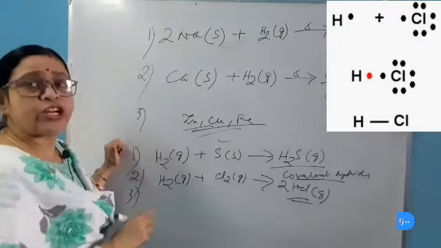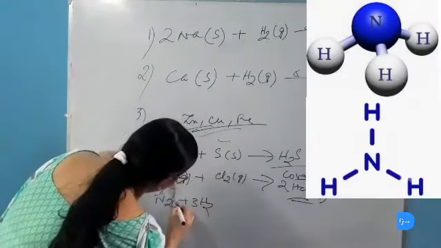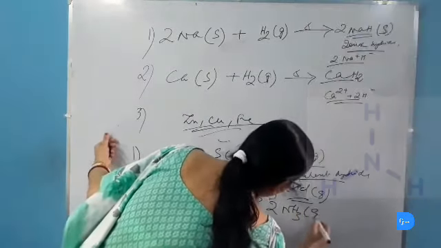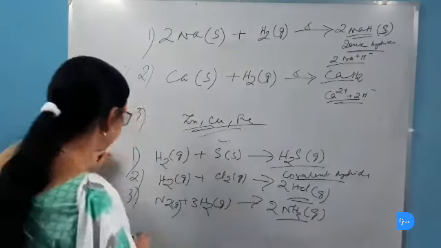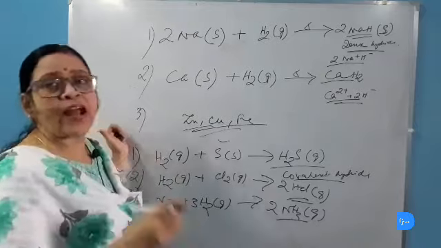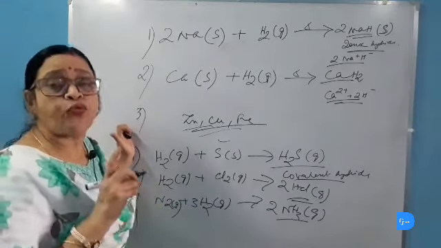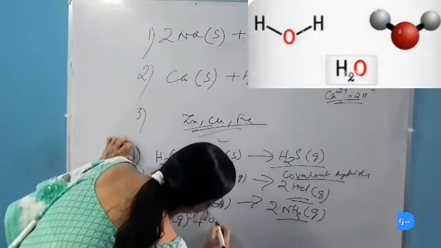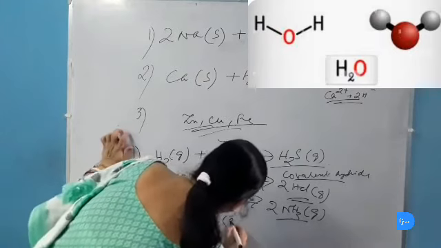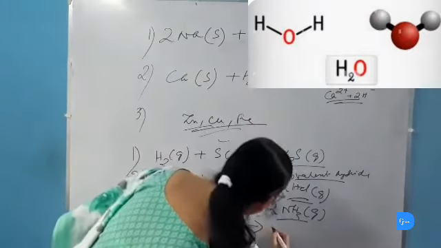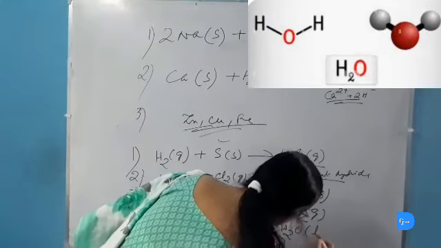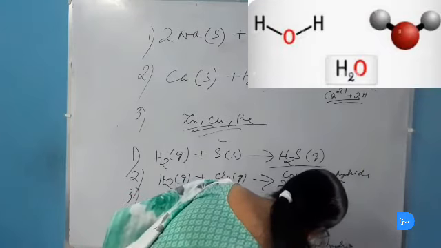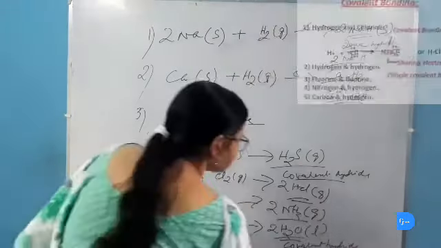Nitrogen also reacts with hydrogen to form ammonia. When nitrogen gas reacts with hydrogen gas, it gives ammonia. Ammonia is also a gas and it is a covalent hydride. Number 4, oxygen is a non-metal which reacts with hydrogen to form water. So hydrogen is a gas which reacts with oxygen. Oxygen is also a gas and it reacts to give water, which is a liquid, and water is a covalent hydride, and water is a non-electrolyte and it is a stable compound.